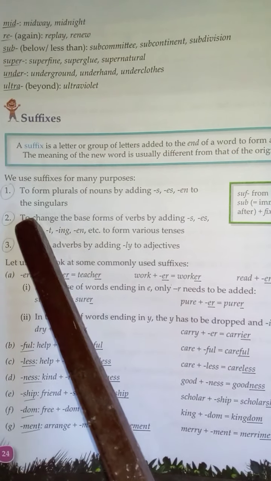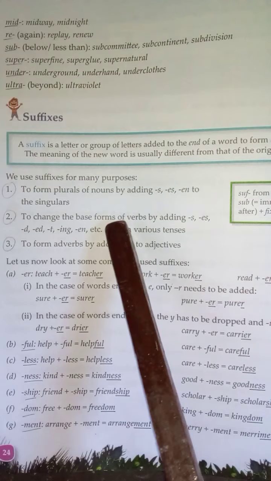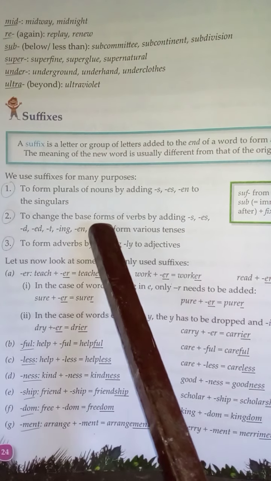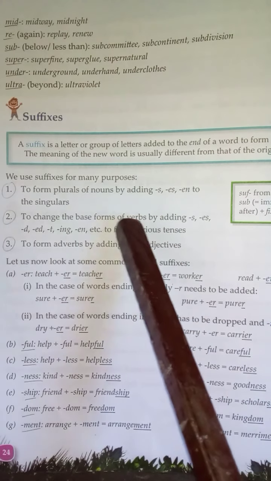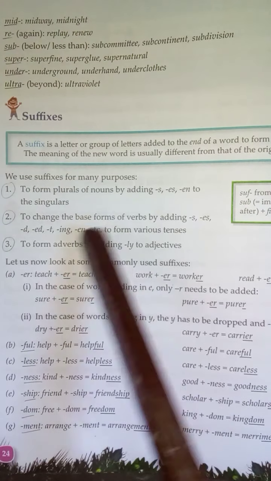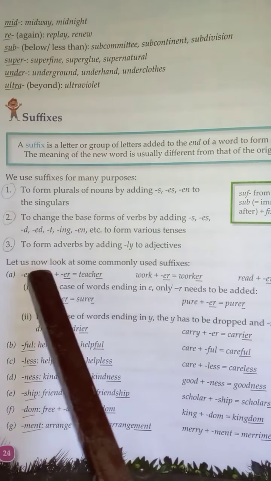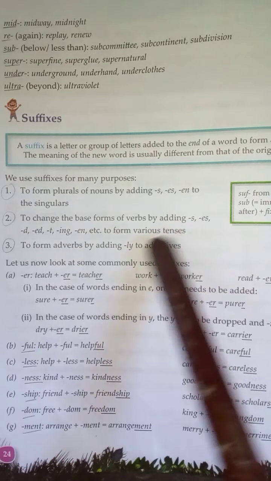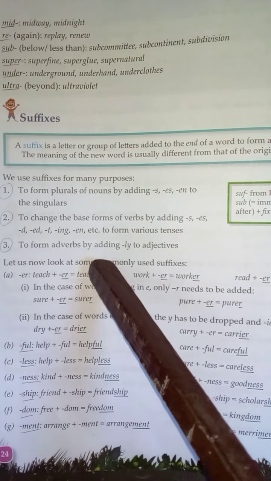First point, you can see, to form plurals of nouns. When you want to make the plural of a word, you will use a suffix like s or es. Also, to change the base form of the verb by adding s or es, this is also one example. So the word changes with the use of a suffix.